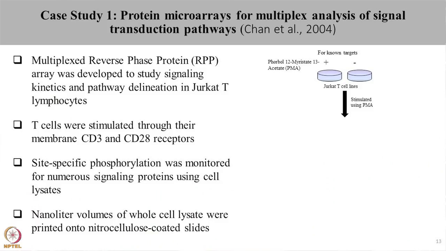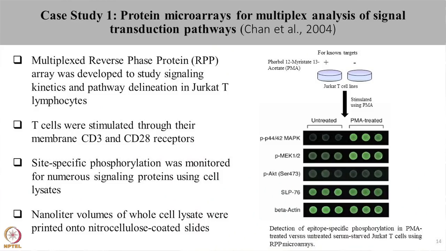So, to check whether this reverse phase protein microarray is working, they first took the Jurkat T cell lines and activated it with PMA. PMA is phorbol 12 myristate acetate. This PMA activates protein kinase C. This protein kinase C, once activated, leads to phosphorylation of MAPK and MEK proteins, and hence the phosphorylation was studied. The cell lysates were taken and imprinted in triplicates for the untreated as well as PMA treated cell lines.